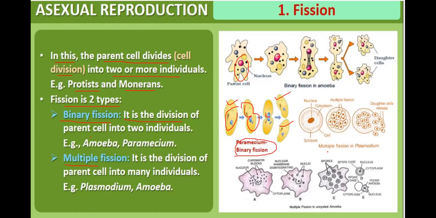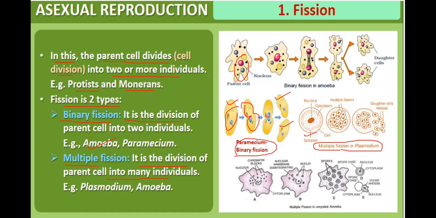Then there is multiple fission in plasmodium. Plasmodium causes malaria, it is the malarial parasite. So amoeba and paramecium show what? Binary fission. Multiple fission is the division of parent cell into many individuals.